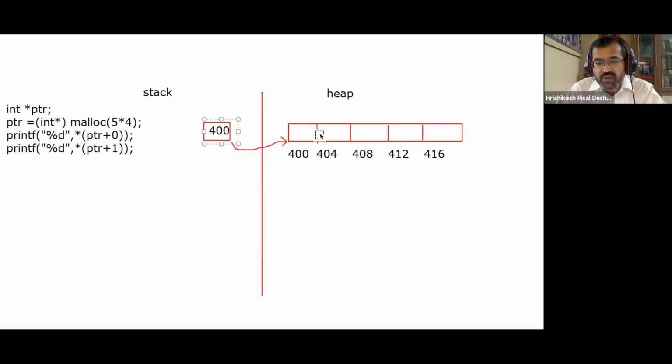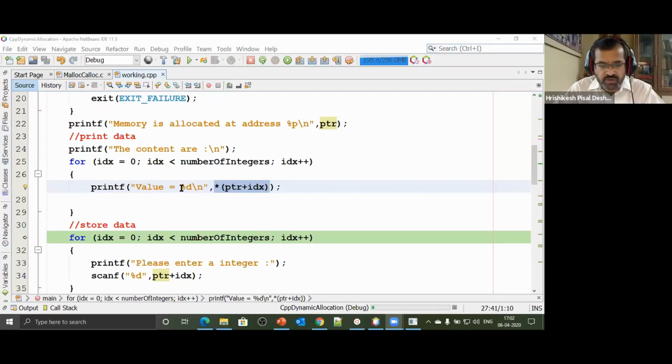What we will get is the value at that particular location. So first time PTR plus 0, 400 plus 0 is 400, value at that location. Next time PTR plus 1, PTR is pointing to this location, PTR is 400, 400 plus 1 is 404, and we get the value at 404, the value at that particular location. That's how we will go ahead accessing that particular data. So let's continue with the discussion. Here we go. So that is precisely what has happened here. So when I said PTR plus idx, the idx value for the first time was 0. So PTR plus 0, that's 400. Star of 400, value at address 400.